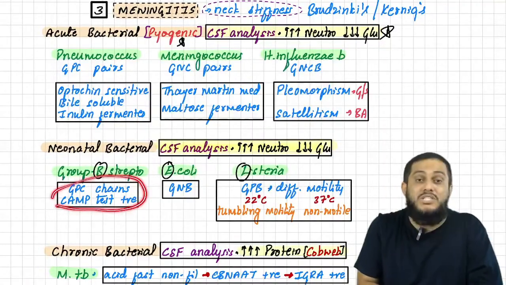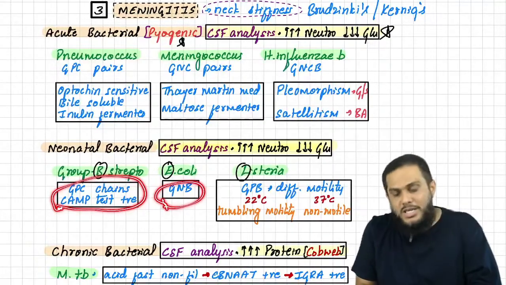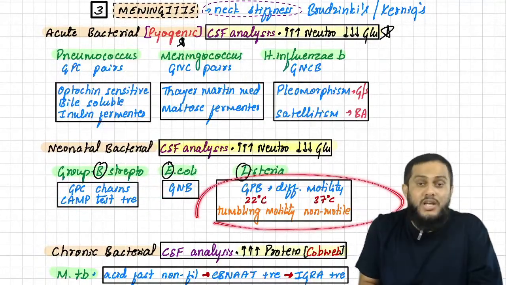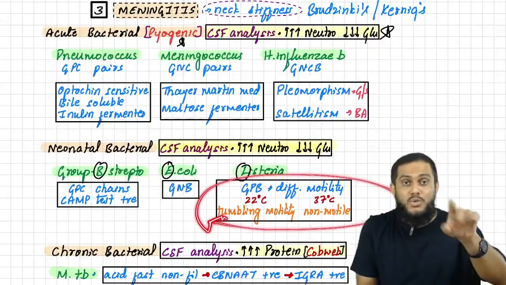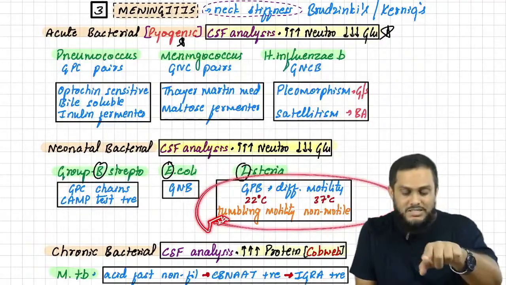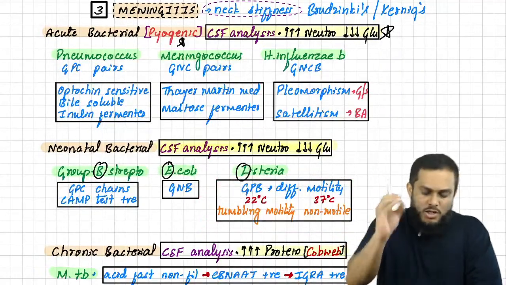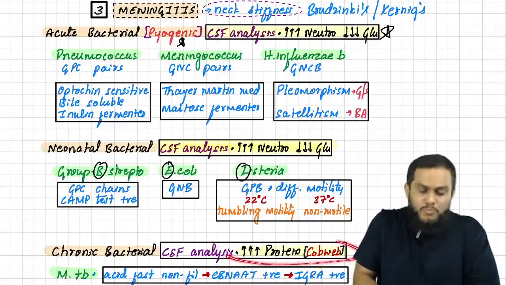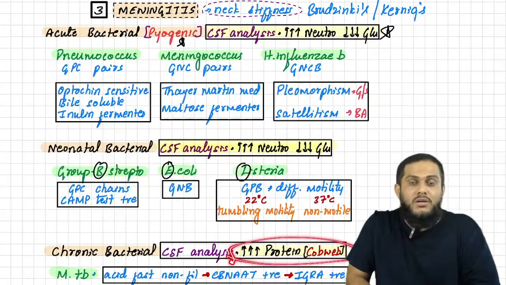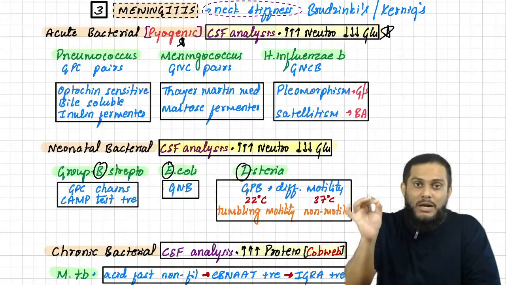How can you say it is group B Streptococcus? Gram-positive cocci in chains with CAMP test positive. If it is gram-negative bacilli, E. coli. And if it is gram-positive bacilli showing differential motility, motile at 22 degrees Celsius with tumbling motility and non-motile at 37 degrees Celsius, it is Listeria. Chronic bacterial meningitis shows highly elevated protein with cobweb formation, and the bacteria is Mycobacterium tuberculosis. Tubercular meningitis is chronic bacterial meningitis.